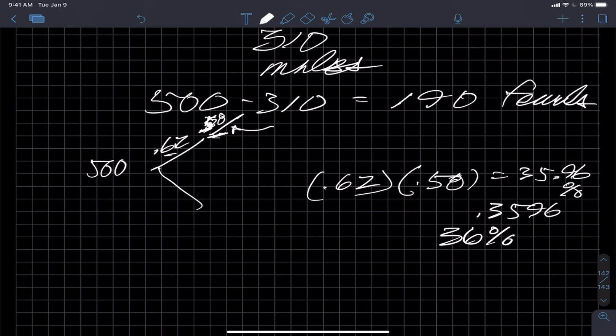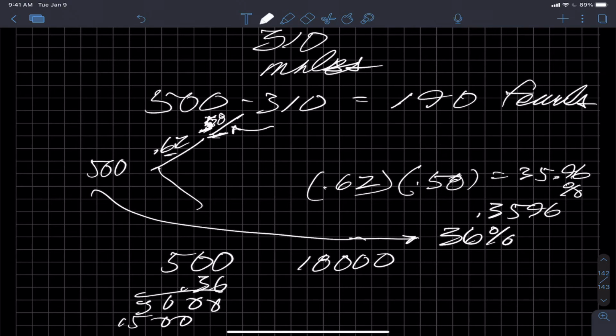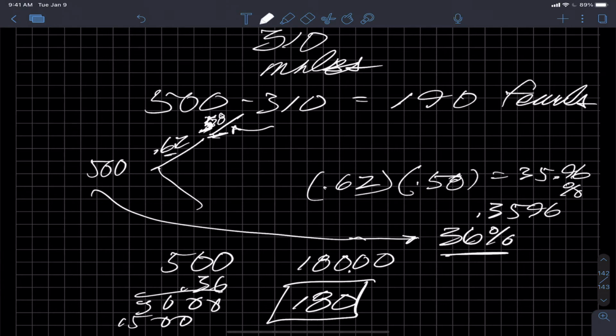I'm not going to be able to enter it because this is just your email. It has the body of the question in there. But that's 36%. Well, what's 36% of 500? 500 times 0.36 gives me 1, 8, 0, 0, but there are two decimal places. So 180 people represent 36% of 500, which are males that eat breakfast.